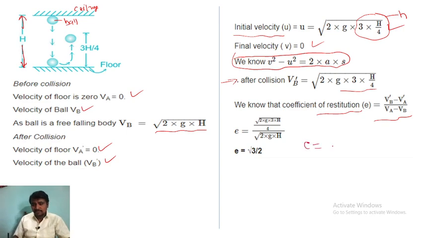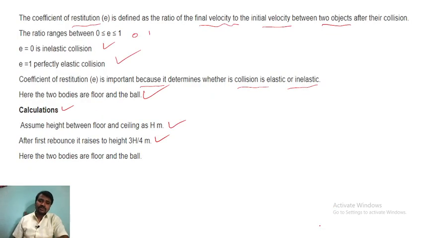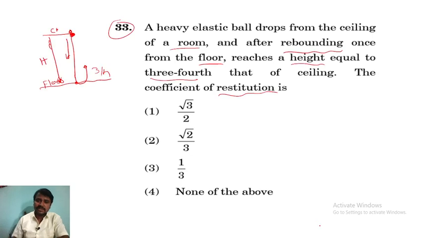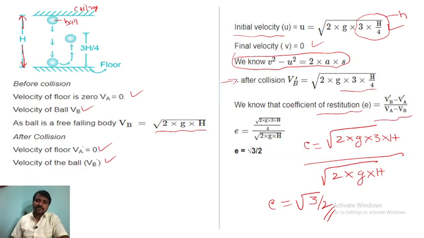I will write here: root of 2 into g into 3h by 4, divided by root 2 into g into h. So E is equal to root 3 by 2, which is the answer for the given question. This question is asked from which subject? Can anybody tell me from which subject it is asked?